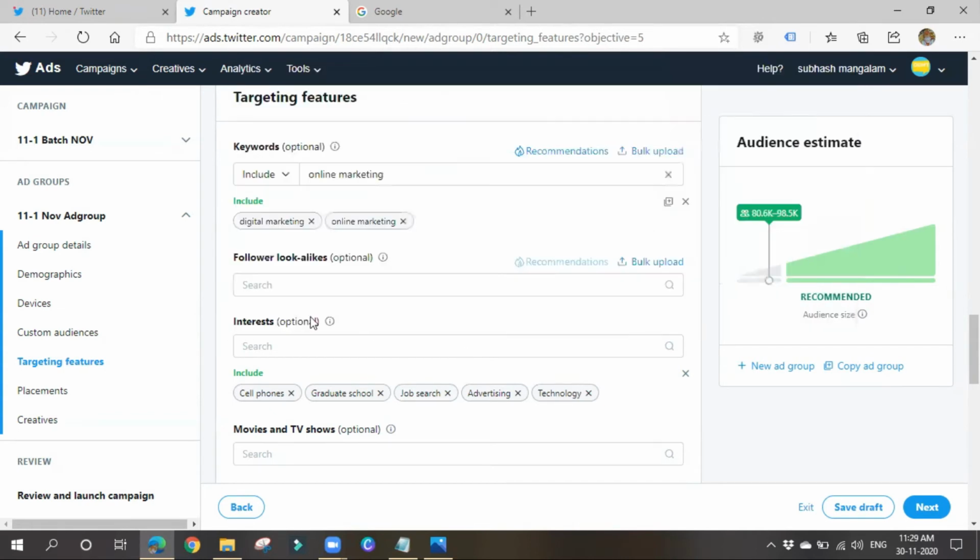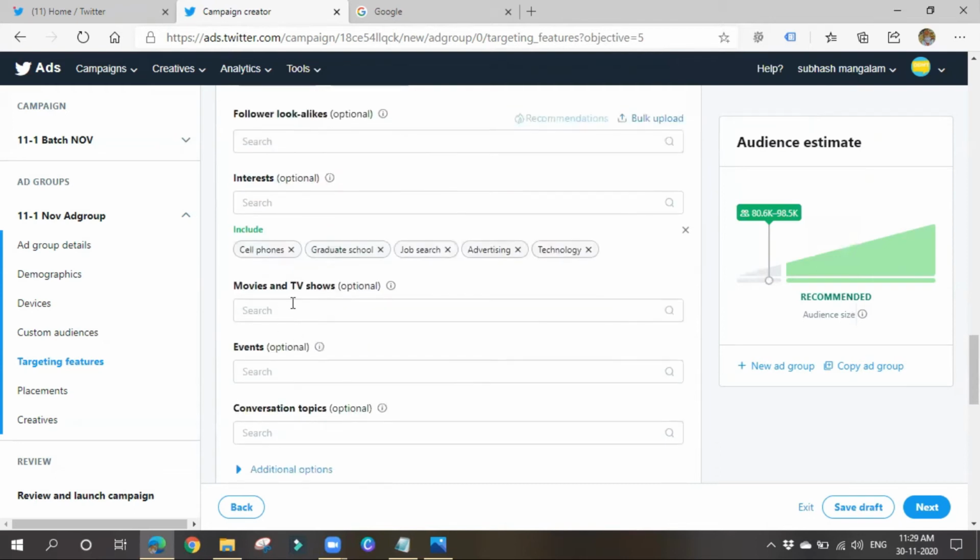So based on your interests and keywords, you can target people. You can also go for movies and TV shows. It's an additional option in the case of Twitter. We can target people based on the movies and TV shows they are interested in. We have to type the TV show here. So what show name should I give? There will be some international shows, guys.